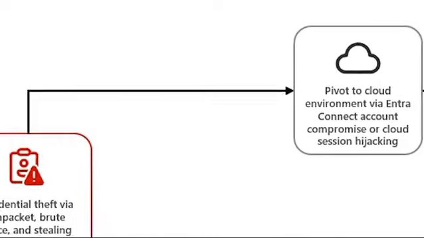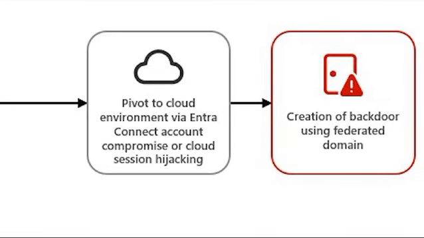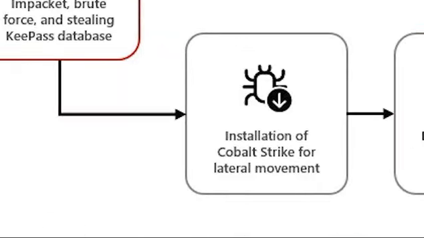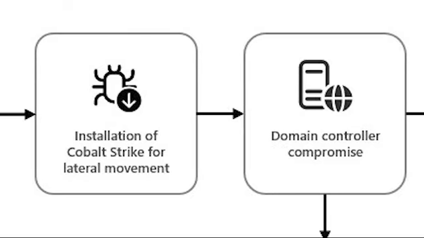Now from here there are two steps. One is pivot to cloud environment via Entra Connect account compromise or cloud session hijacking, then creation of backdoor using federated domain. The other was installation of Cobalt Strike for lateral movement. Then domain controller compromise.